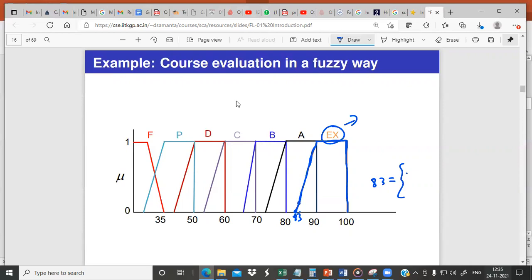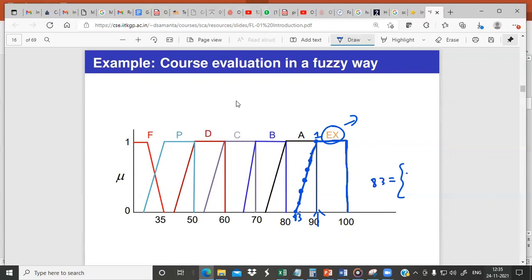Somebody scores 85, then their membership score will be 0.2. 86 maybe 0.3, 87 maybe 0.4, 88 maybe 0.5, and so on and so forth. When their mark becomes 90, if someone's score is 90, by that time their membership score is 1.